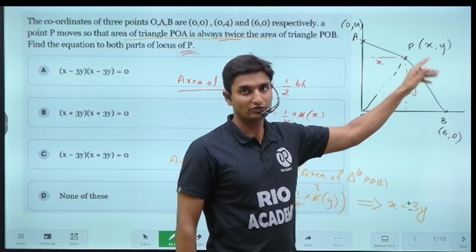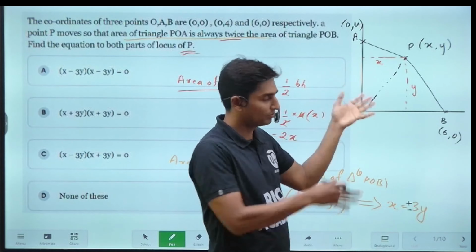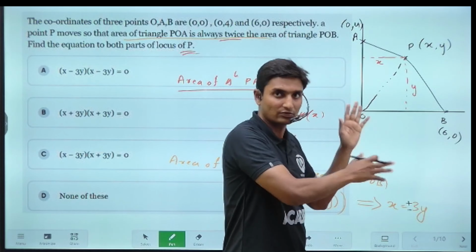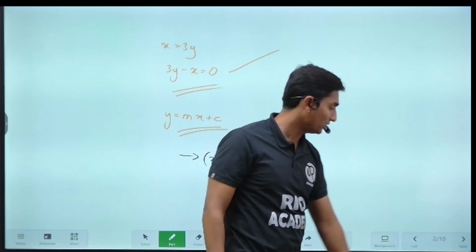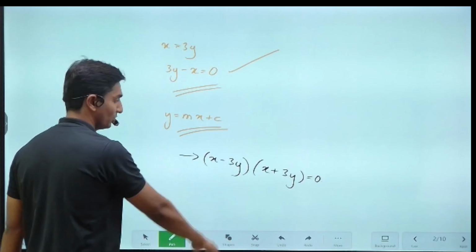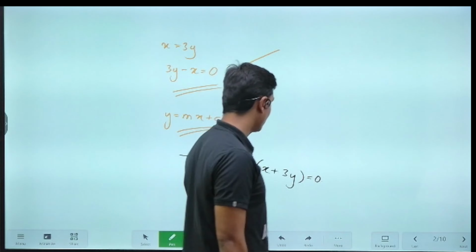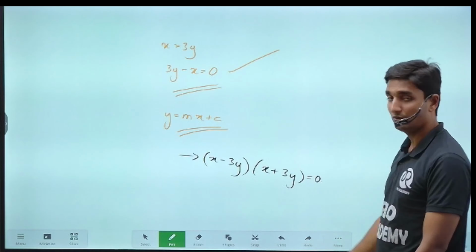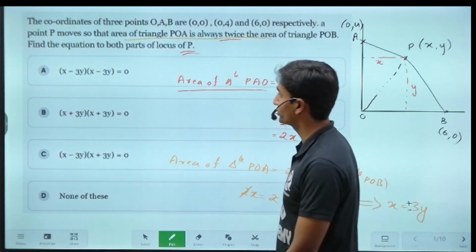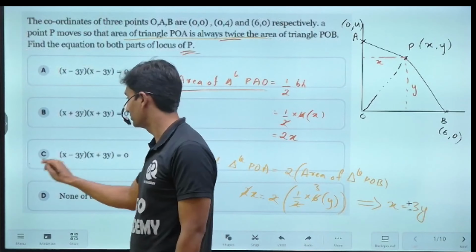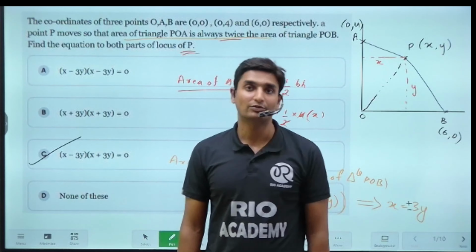If P is on the negative side, that is in the second quadrant, or it might be in the third and fourth, the values will be the same. So plus or minus. On taking this, it will be x minus 3y, and on taking the left hand side, negative will be positive. So x minus 3y into x plus 3y is equal to 0. Both the conditions are to be satisfied. And that is nothing but option number C, guys. Option number C, that will be your answer.